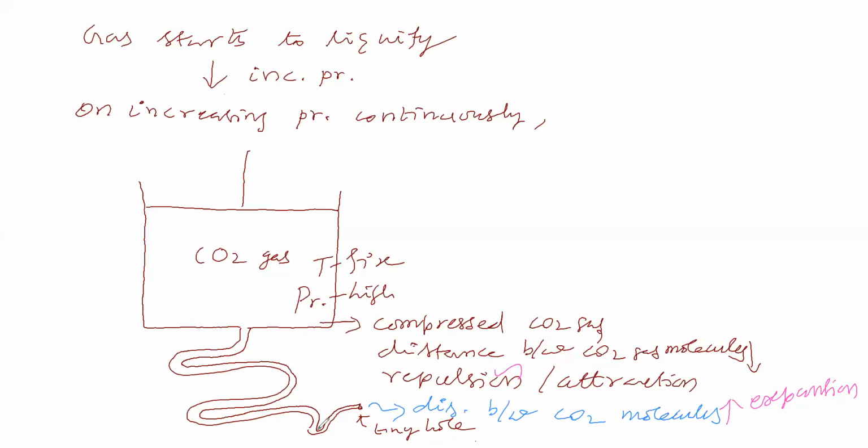Now you think that here we are doing compression. We made it compressed gas. Then a pipe is connected here, and a tiny hole is there. We made compressed carbon dioxide gas. Through this pipe, carbon dioxide molecules are coming.